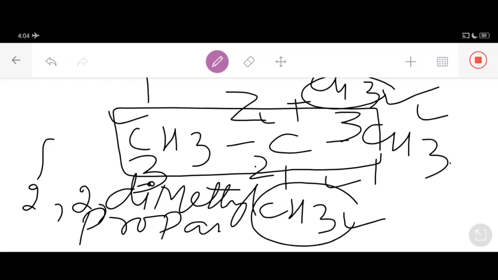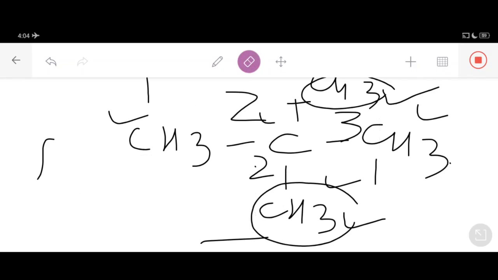That means this compound is named 2,2-dimethylpropane, my dear students.